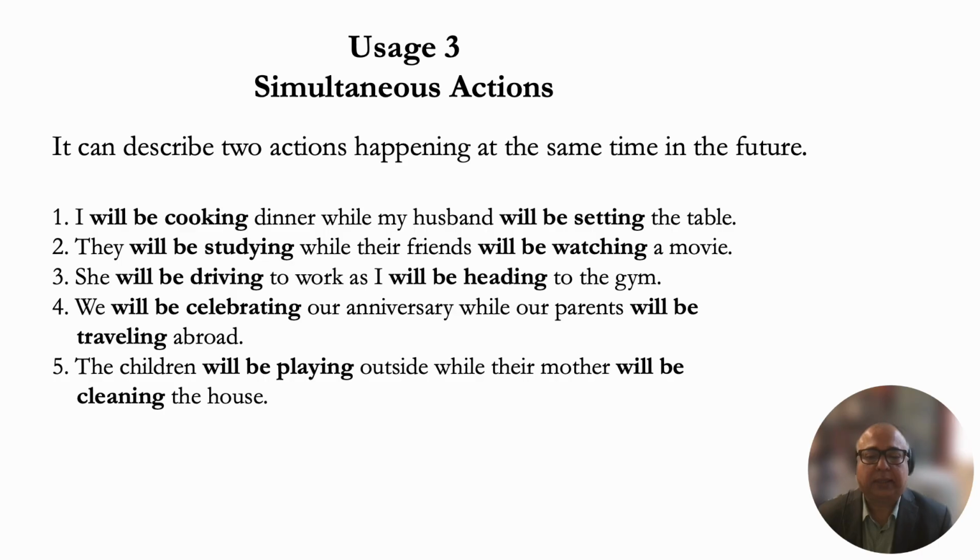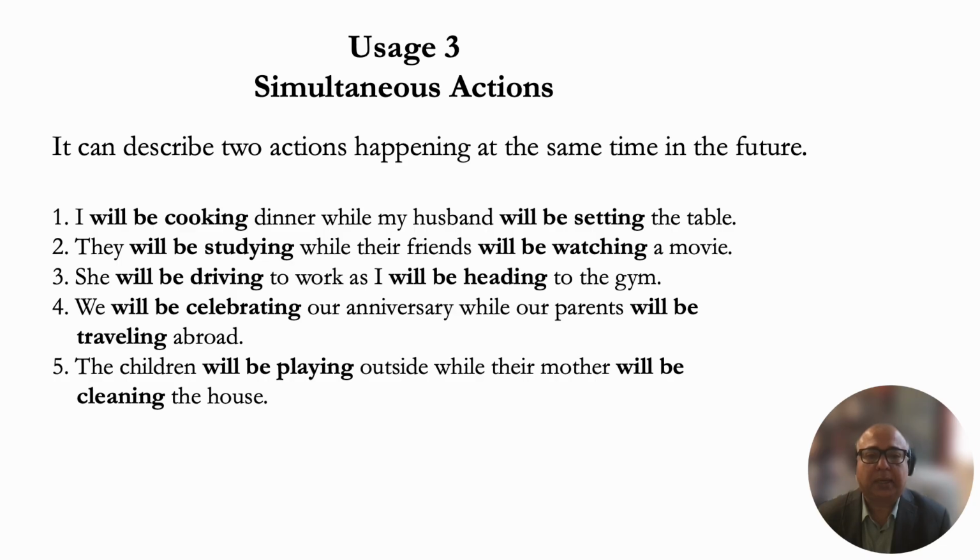I have highlighted the two verbs in the future progressive tense: will be cooking and will be setting. So remember, there are two actions here. The person, I will be cooking dinner, while something else will be happening. What is that? My husband will be setting the table. So there are two examples. Two actions that are happening at the same time.